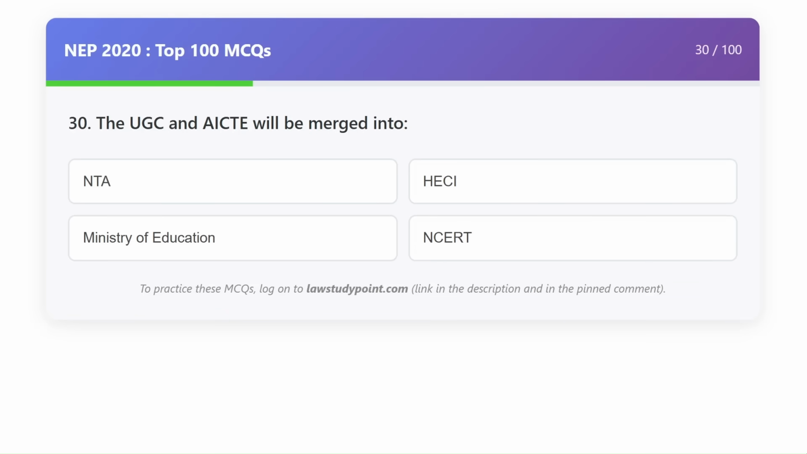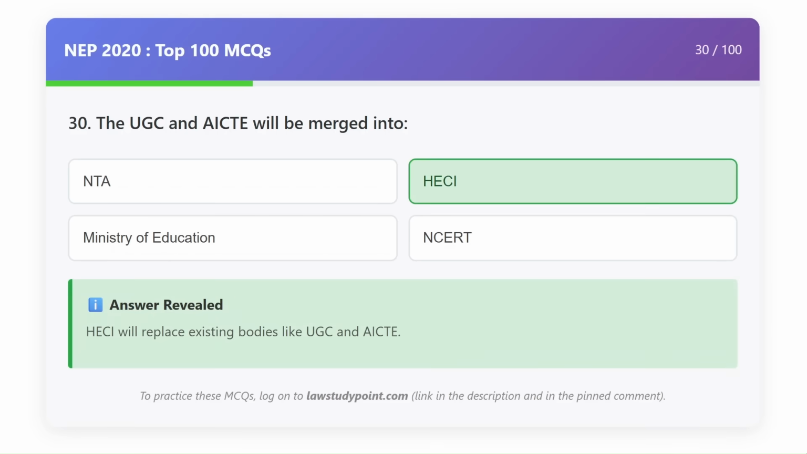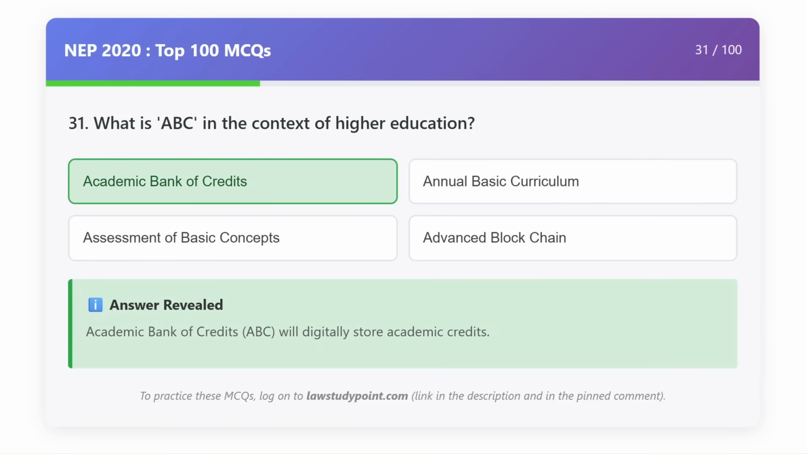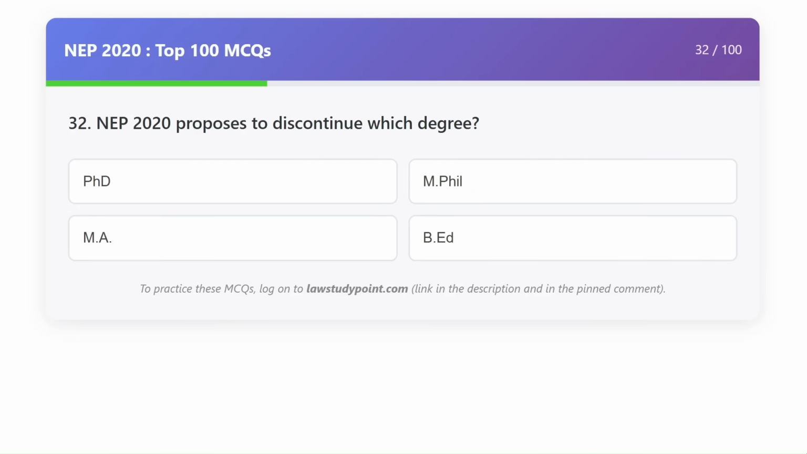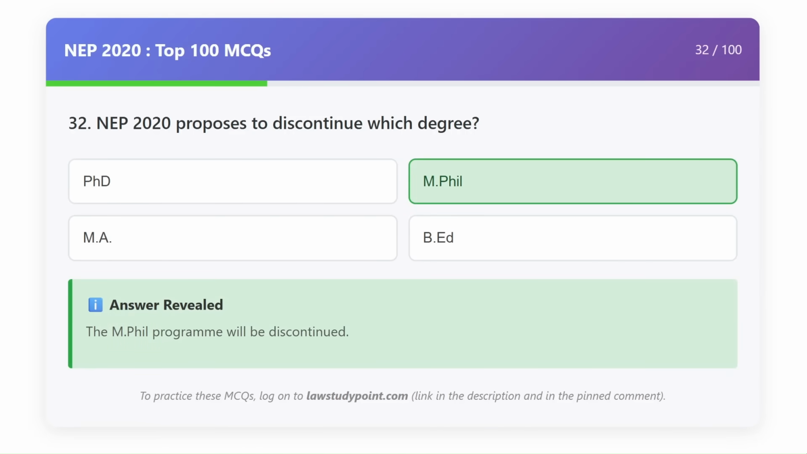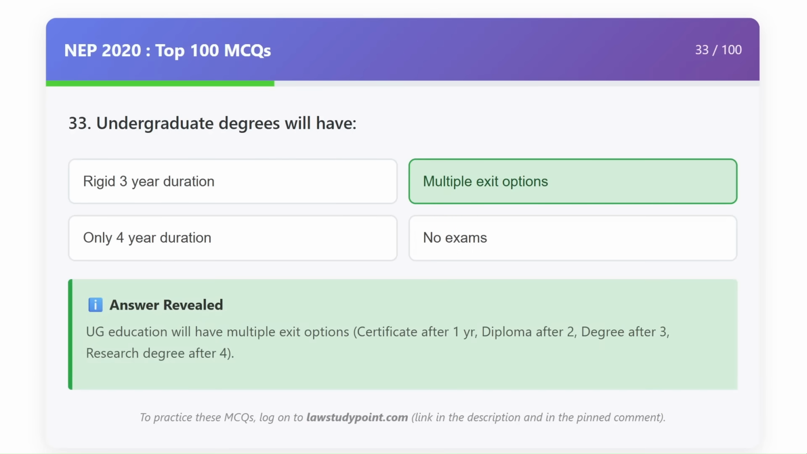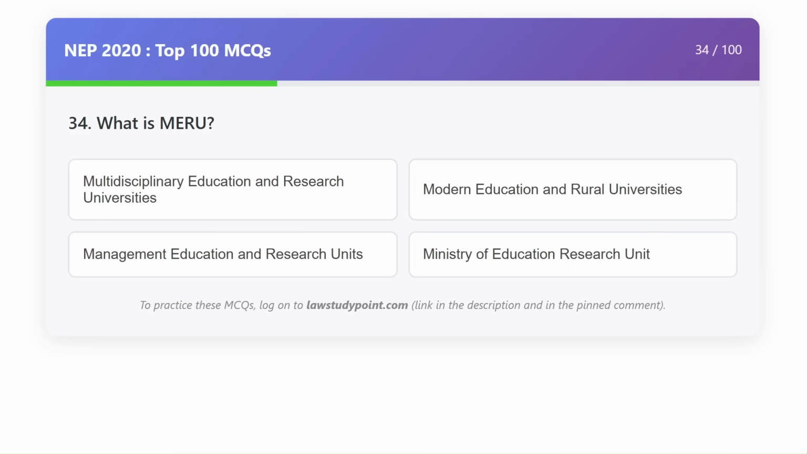The UGC and AICTE will be merged into HECI. What is the ABC in the context of higher education? Academic Bank of Credits. NEP 2020 proposes to discontinue which degree? MPhil. Undergraduate degrees will have multiple exit options.